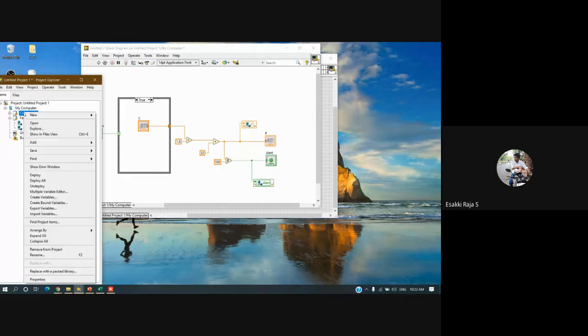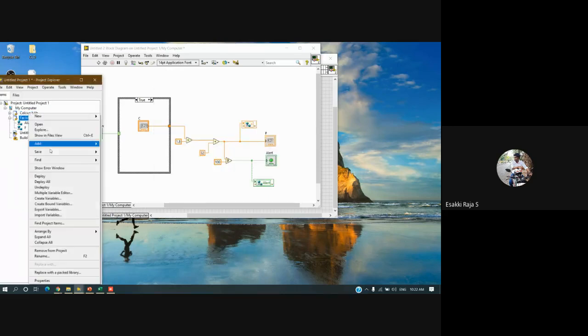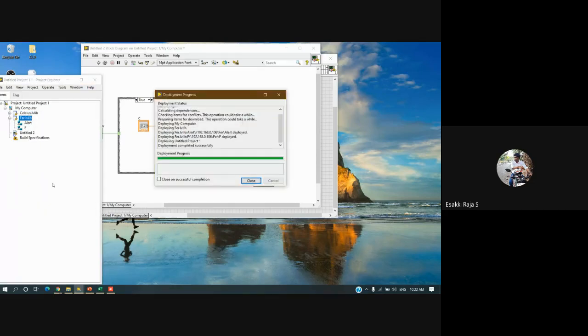Okay, sorry, I'll right click, I'll choose deploy all. The same way for Fahrenheit also I'll choose deploy all. And here the one thing which you can notice is you're getting an IP address. You can see 192.168.0.106, right? This is the IP address where all these variables are deployed.